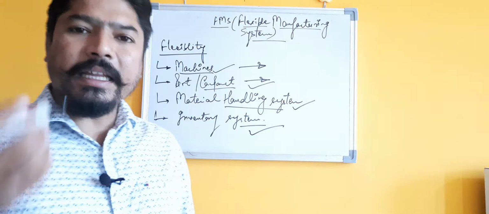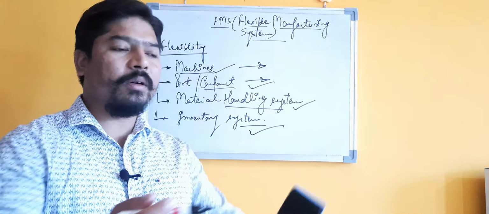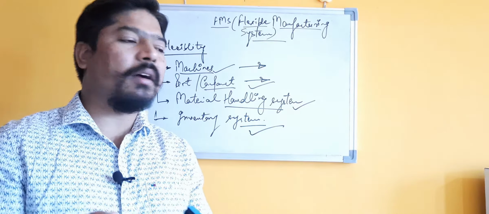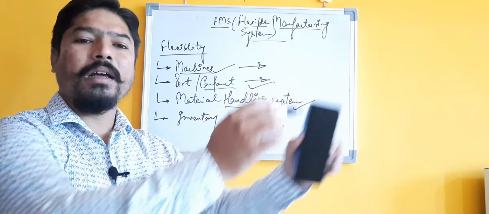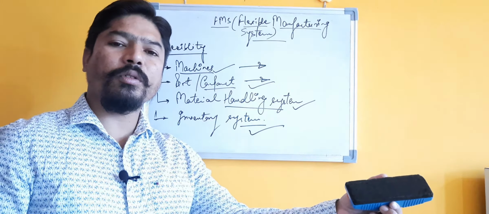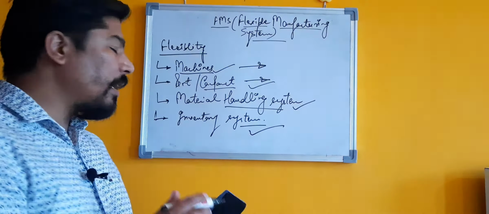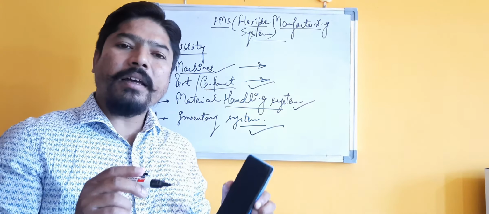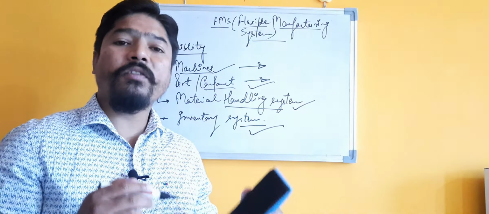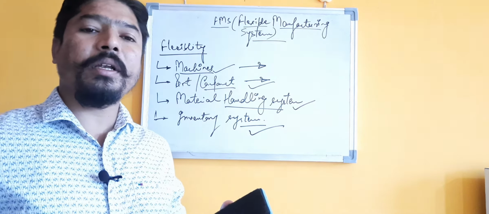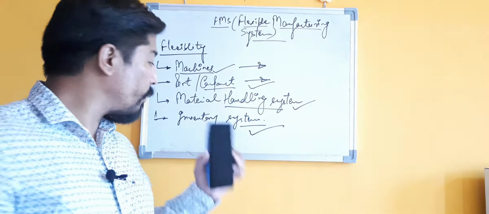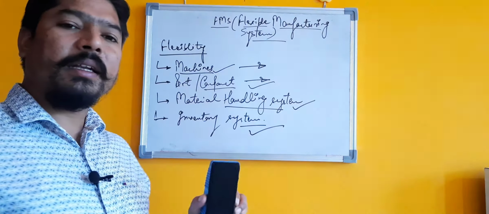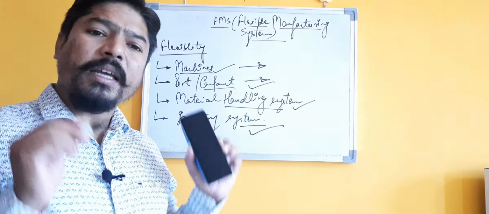In the inventory system, what we are basically doing is, suppose after manufacturing the component or part, where are we going to store the component, where are we going to do the inventory of those products or components. So our inventory system should be in such a way that we can store different types of car parts or components without making so many changes in our inventory system. Okay, that kind of flexibility in your inventory system should be available.